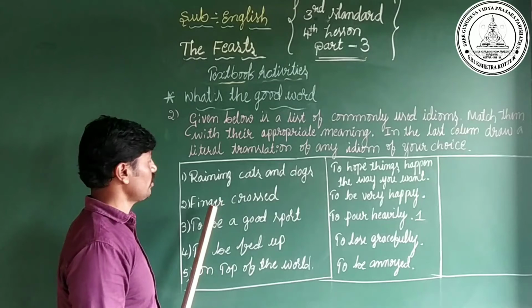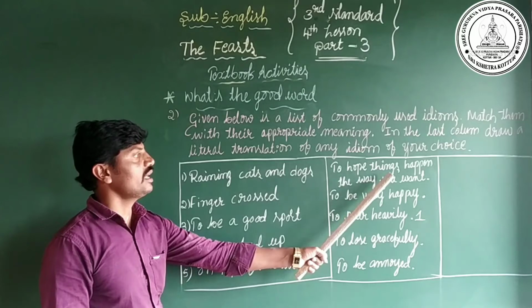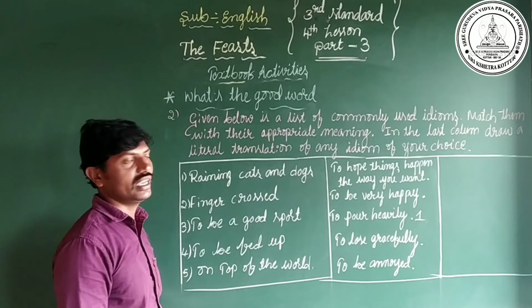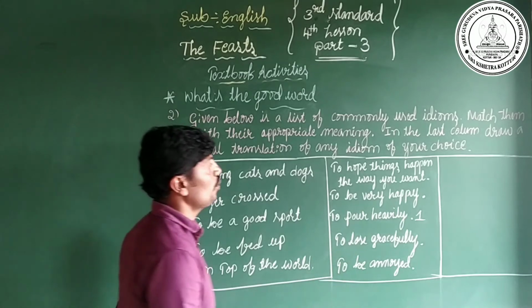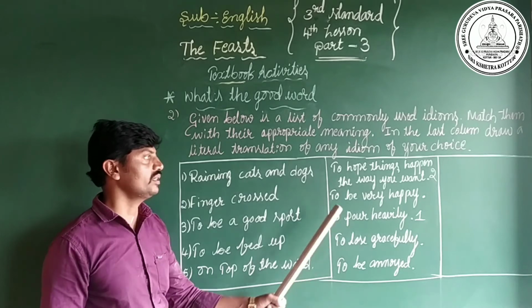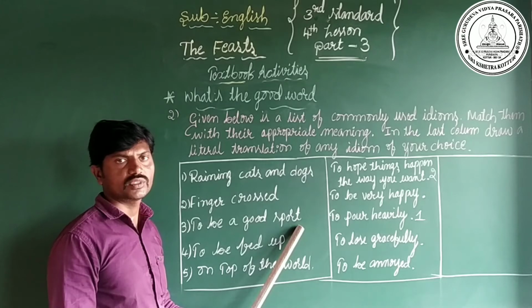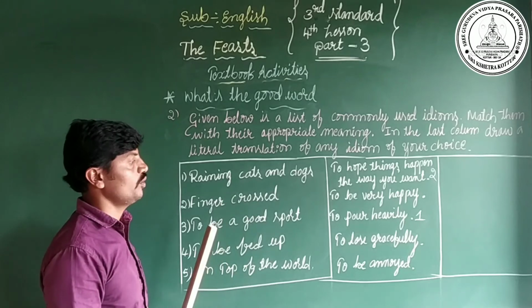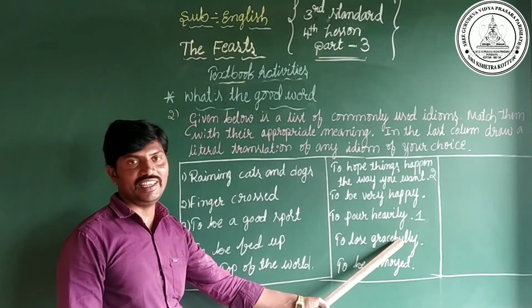Yes, dear children, after that you have to come to the second one. Fingers crossed means to hope things happen the way you want, or to hope for positive outcomes. So we have to match. Second one is to hope things happen the way you want. Third one is to be a good sport. To be a good sport, yes, the meaning is to lose gracefully.